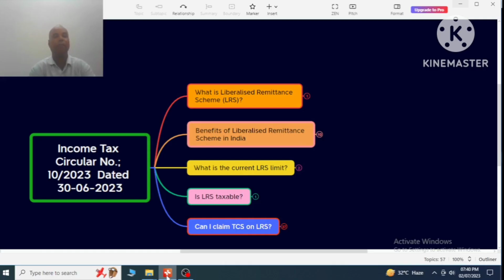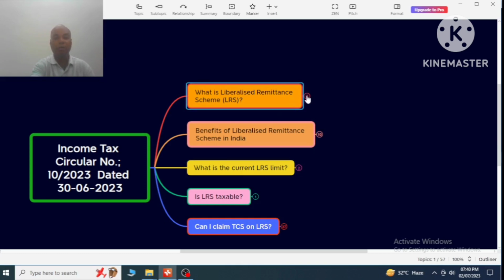Income tax circular number 10/2023 dated 30th June 2023. The Income Tax Department, or CBDT, has issued circular number 10 of 2023 dated 30th June 2023. This circular is related to TCS on LRS. So we should know what LRS is. What is the Liberalized Remittance Scheme?